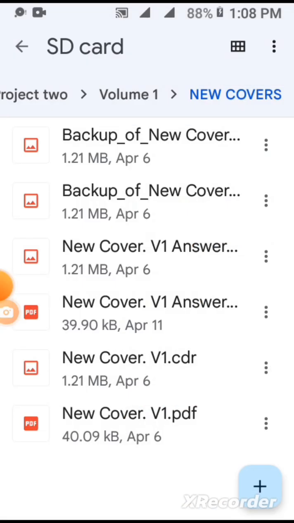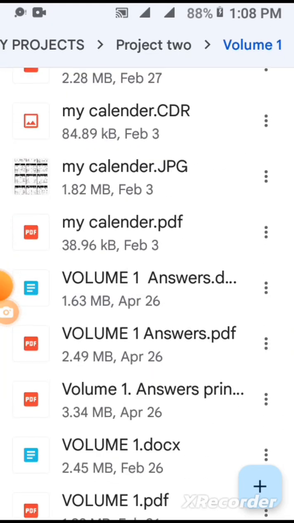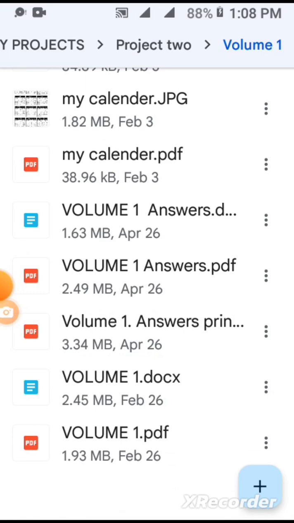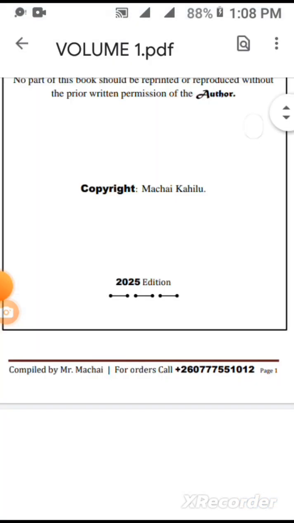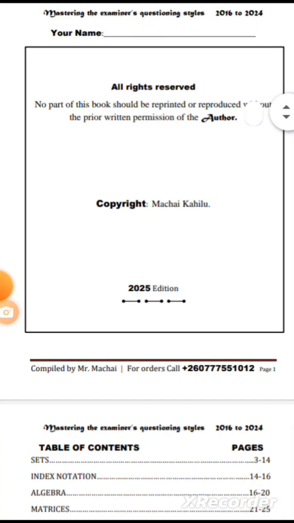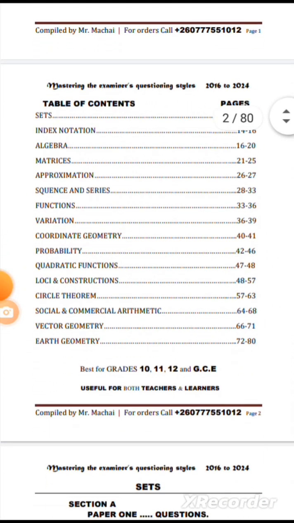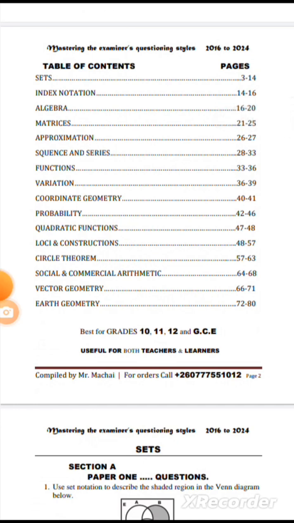Now let me show you the content for Volume 1. The questions are here. As you can see, the first page shows the rights of the author. It says no part of this booklet shall be reprinted or reproduced without the prior written permission of the author. Copyright Machai Kahilu, 2025 edition.